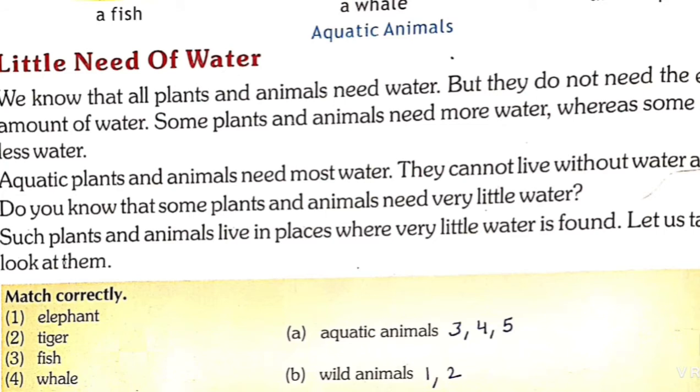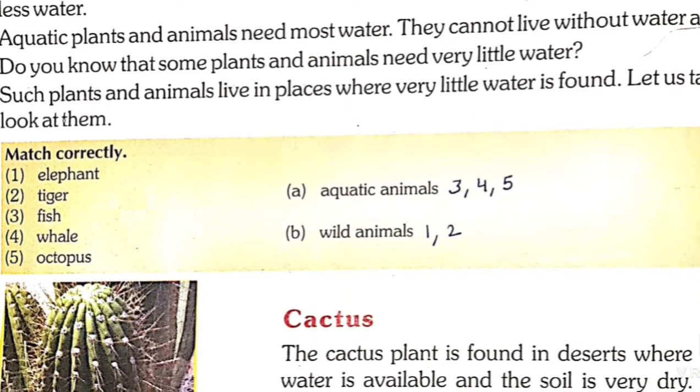We know that all plants and animals need water, but they do not need an equal amount of water. The water requirement of all plants and animals is not the same. Some plants and animals, which live in water, need more water. They cannot live without water, whereas some need less water. Aquatic plants and animals need the most water because they cannot live without water at all. Do you know that some plants and animals need very little water? Like the cactus, which grows in desert areas.